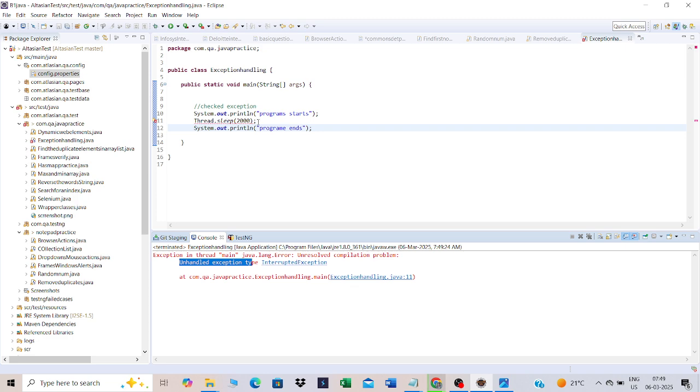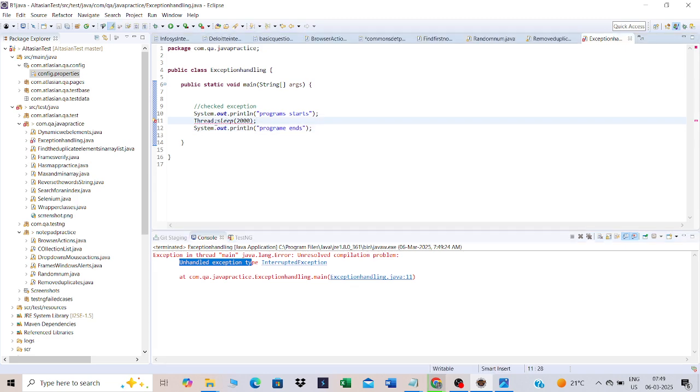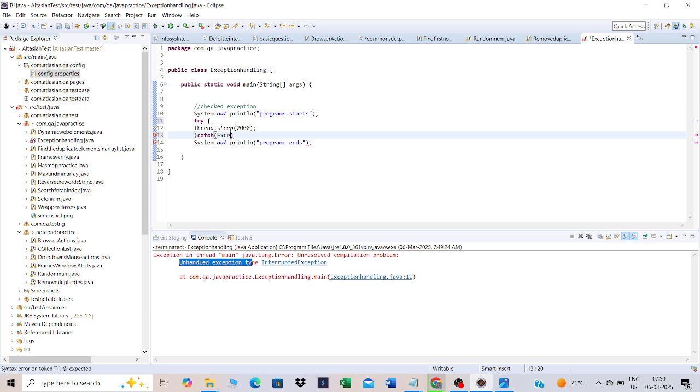To handle checked exceptions, there are two ways: one is the throws declaration and the other is the try catch block. First, let us go with the try catch block. You put that specific statement in the try block, and inside the catch block we catch that exception e.